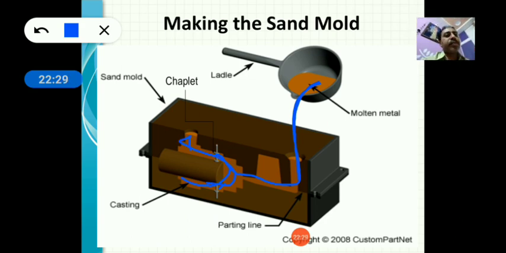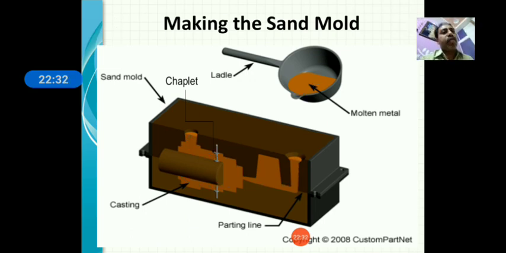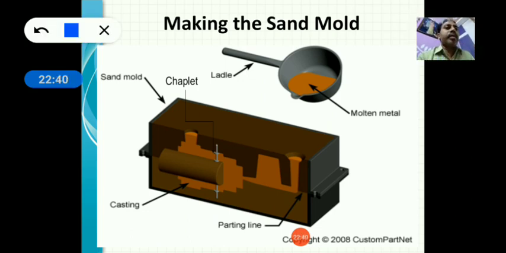So the chaplet is made from the parent material, whatever the material of the pouring metal is. The same metal is there, the base metal, and then the material of the chaplet.